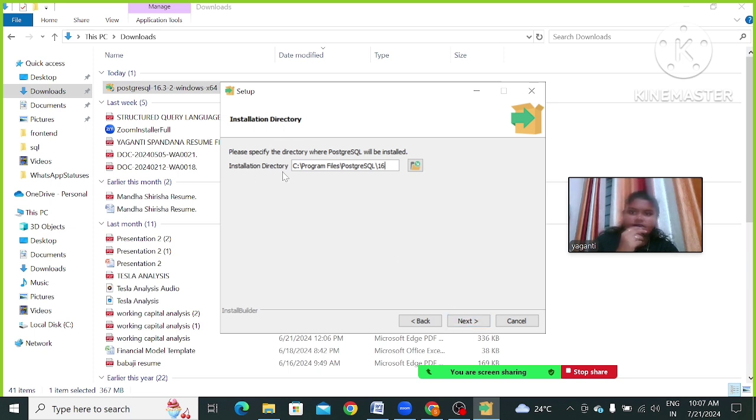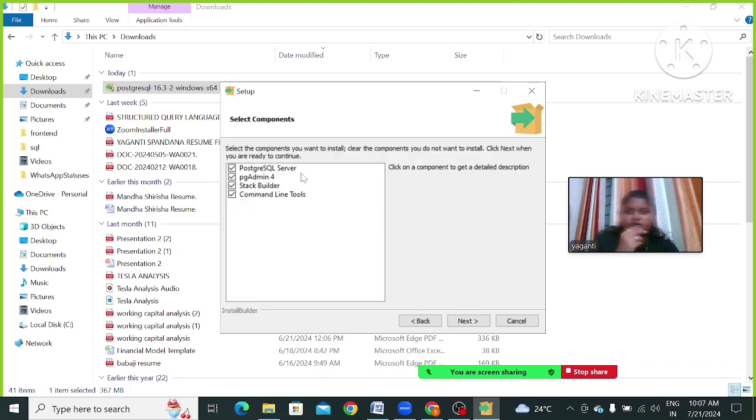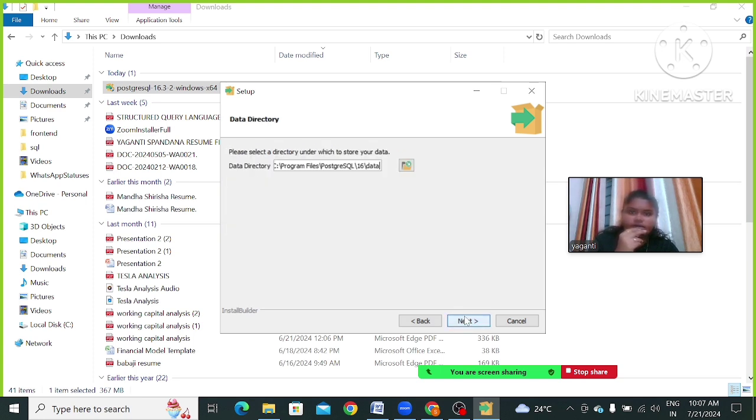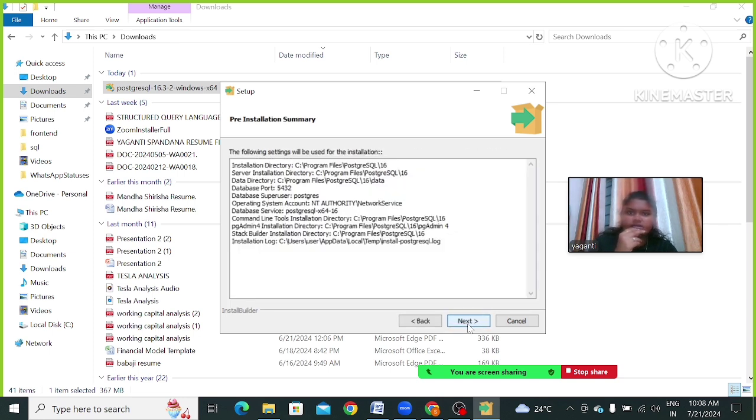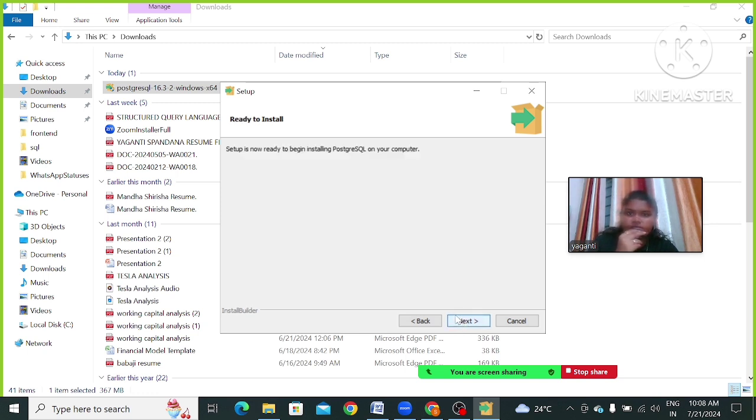Next one is the installation directory, where we have to install that one. Next, we want to install all these four tools. Next, data directory also. Next, here are the settings which will be used for the installation. Next, here we will get setup is ready to install. So click next.